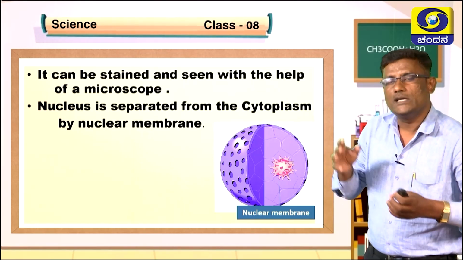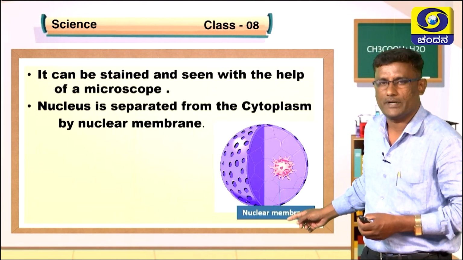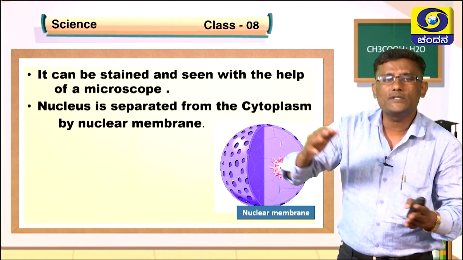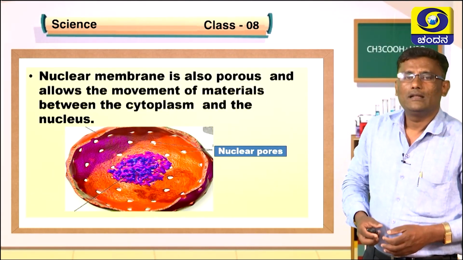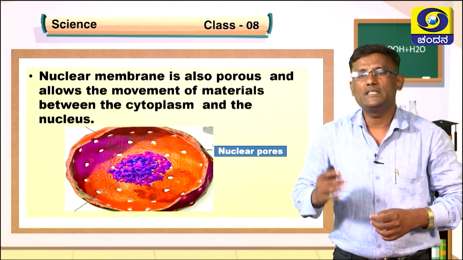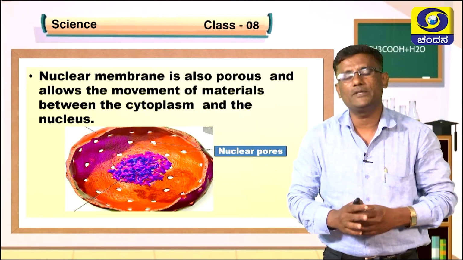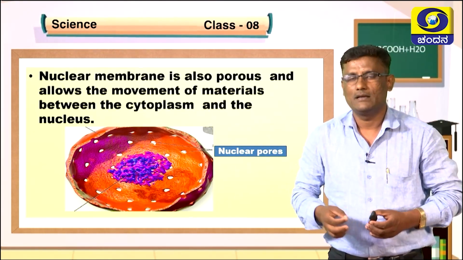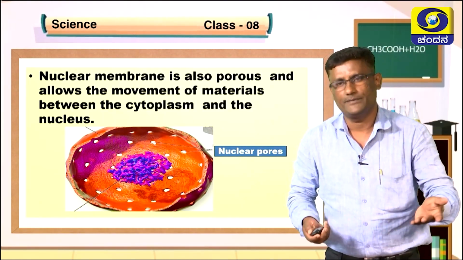Outside, the nucleus is protected by a membrane known as the nuclear membrane, and that nuclear membrane separates the nucleus from the cytoplasm. The nuclear membrane is also porous, that means it is made up of pores, and the presence of pores in the nuclear membrane allows the movement of materials between the cytoplasm and the nucleus and vice versa.